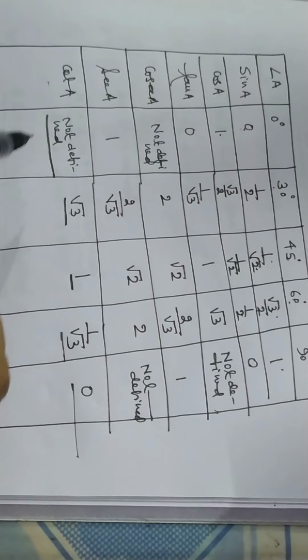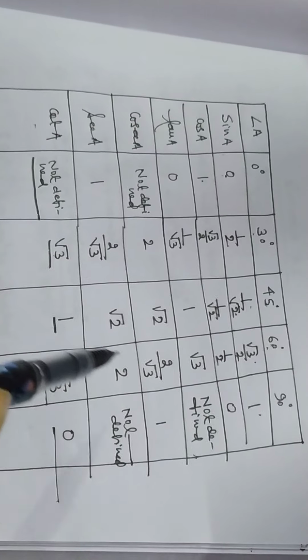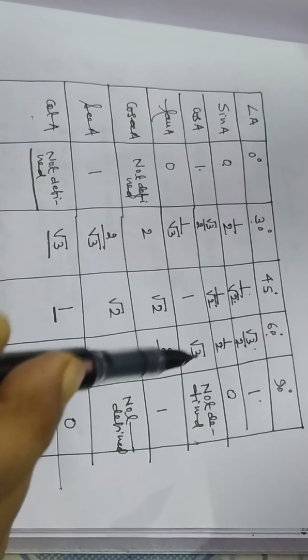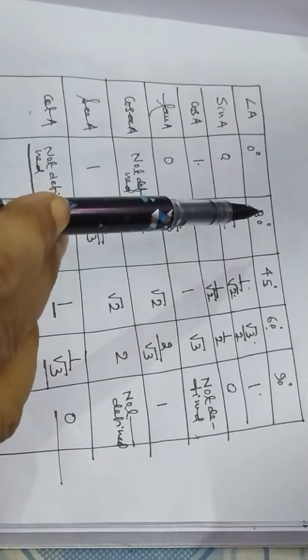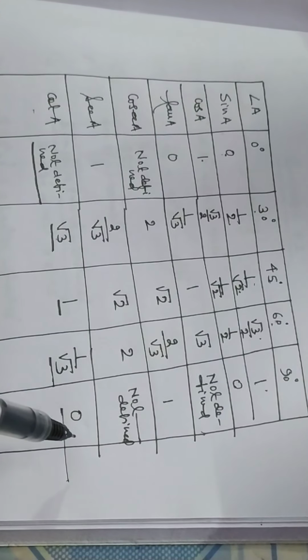By keeping this view in mind, by taking this technique, by applying this technique, you can write the value of the angles 0, 30, 45, 60, 90 in the table.